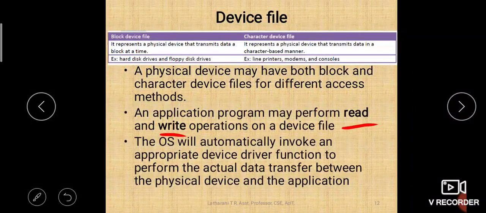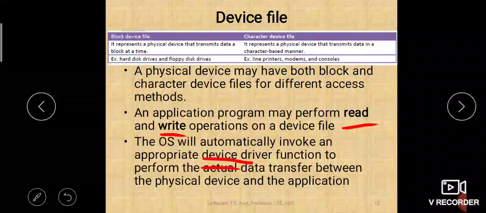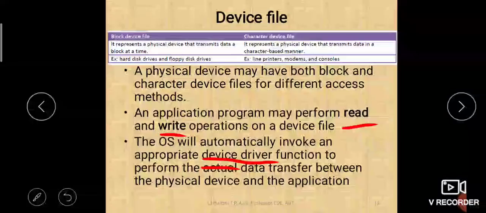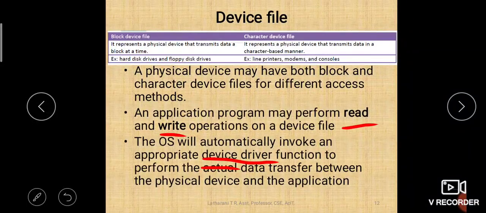The OS, the operating system, will automatically invoke an appropriate device driver function to perform the actual data transfer between the physical device and the application. So what will the operating system do? It will invoke an appropriate device driver for performing the data transfer between the devices.